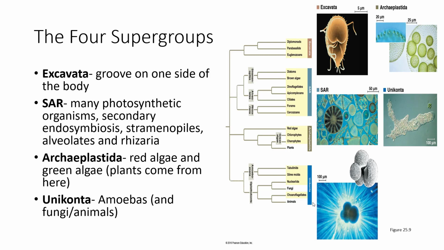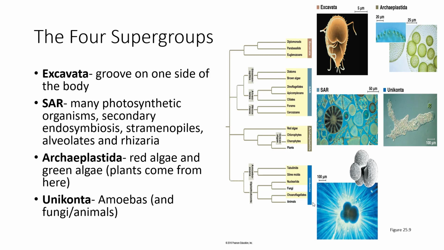I want you to look at this phylogeny, and you can see plants are in the Archaeplastida. But plants are different than protists, so we don't count them in that paraphyletic group. Fungi and animals are in the Unikonta, but fungi and animals are not protists, so they are not in that paraphyletic group. Then we have the Excavata and the SAR.